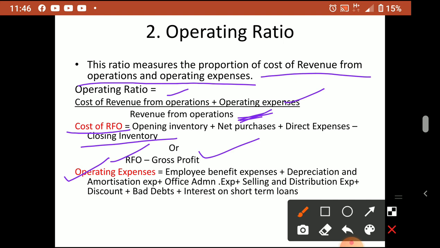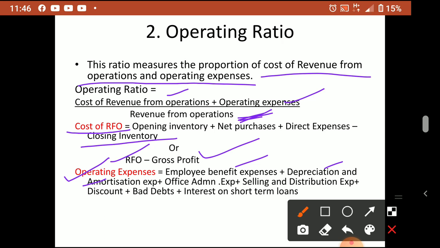Employee benefit means salary. Amortization is depreciation of intangible assets. Selling and distribution is the expenditure to sell or distribute the product.